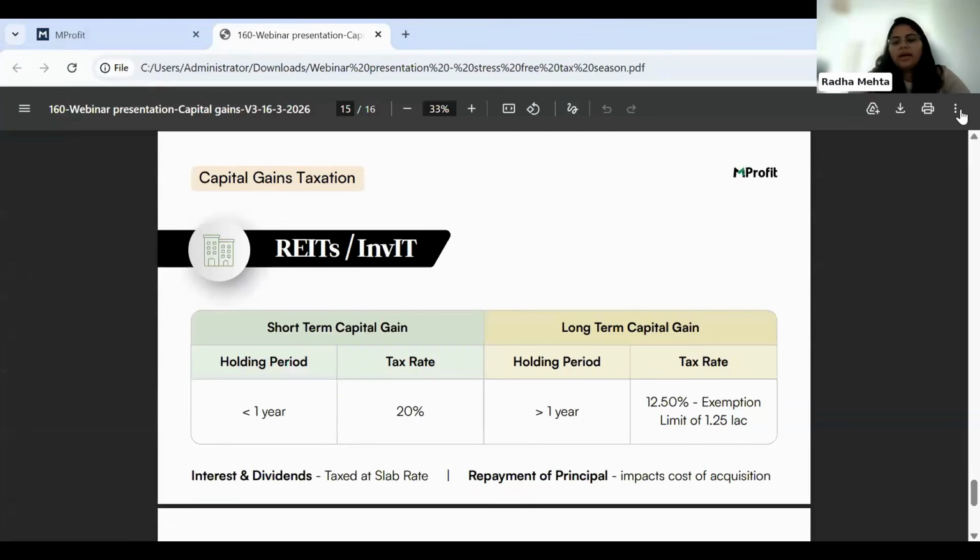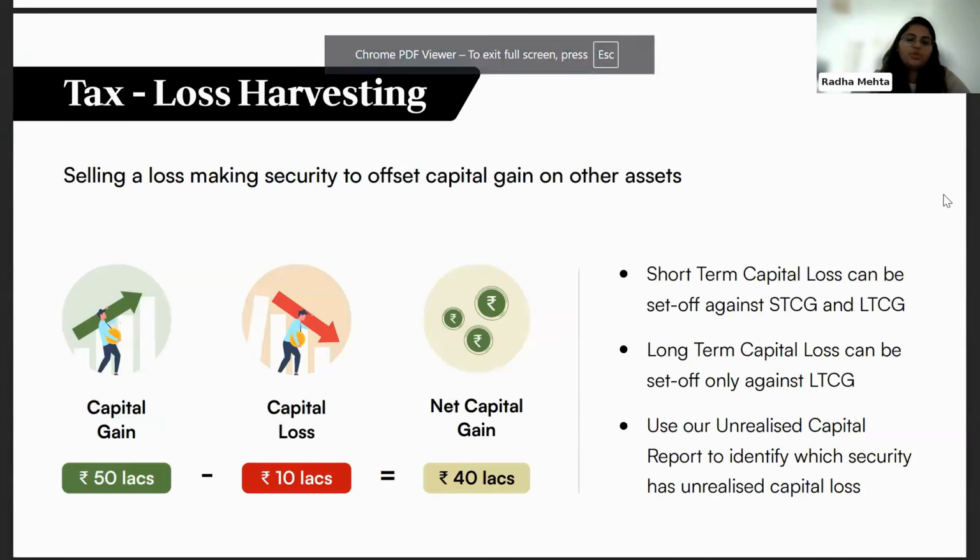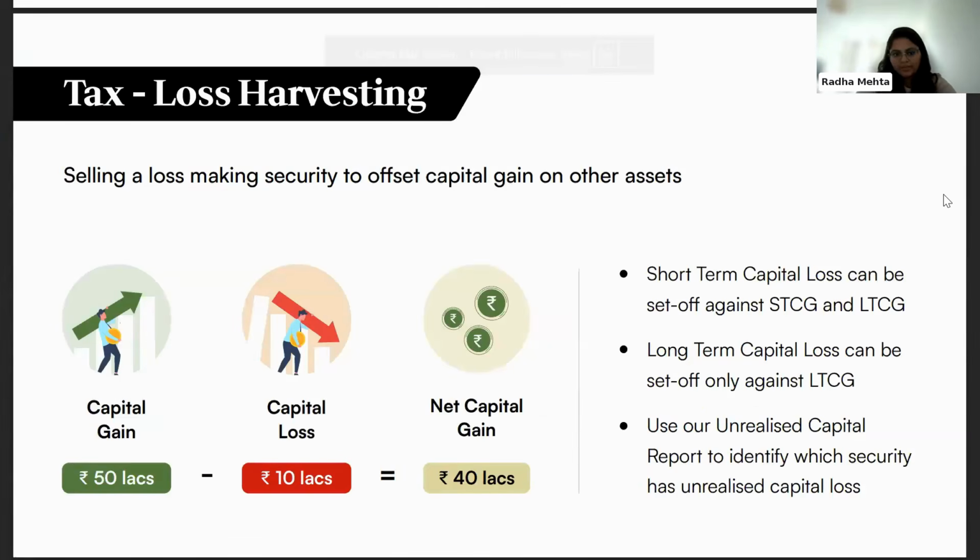Thanks, Tanmay. And one last thing that we'd like to cover for today's webinar before we move into Q&A is tax loss harvesting. Tax loss harvesting has been widely used by investors, wherein they sell a loss-making security to offset any capital gain which they have received on other assets.